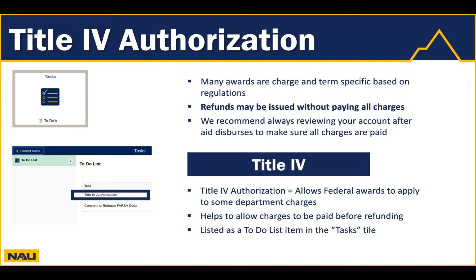Title IV refers to the specific regulations issued by the Department of Education that determine which expenses can be covered by federal awards. Title IV funds include the federal Pell Grant, PLUS loans, and federal direct subsidized and unsubsidized loans. Title IV authorization allows you to grant permission for these awards to apply to some department charges, such as your transportation fee.